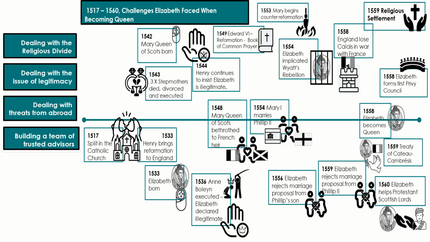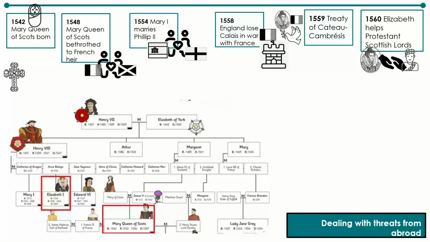Questions about Elizabeth's legitimacy feed directly into the next problem Elizabeth faced: threats from abroad. A major problem facing Elizabeth was that for many, the Queen of Scotland was a preferable alternative Queen of England. Mary, Queen of Scots, was Elizabeth's cousin once removed. Her claim to the English throne came from the fact that Henry VII was her great-grandfather. Crucially, she was also a Catholic, which made her a preferable alternative to Elizabeth in the eyes of many Catholics.